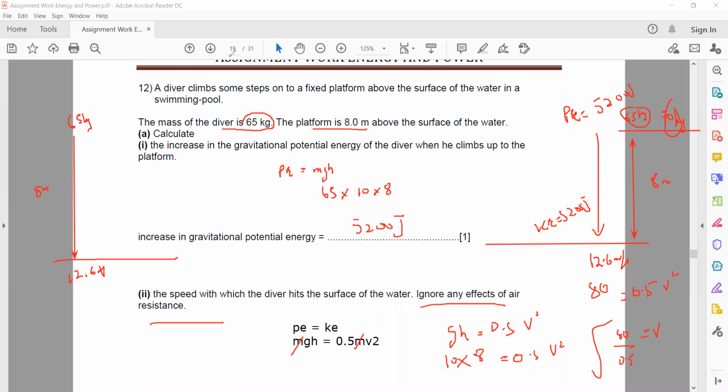Another diver with a different mass, for example 80 kilograms: with what speed will he hit the water surface if there is no air resistance?